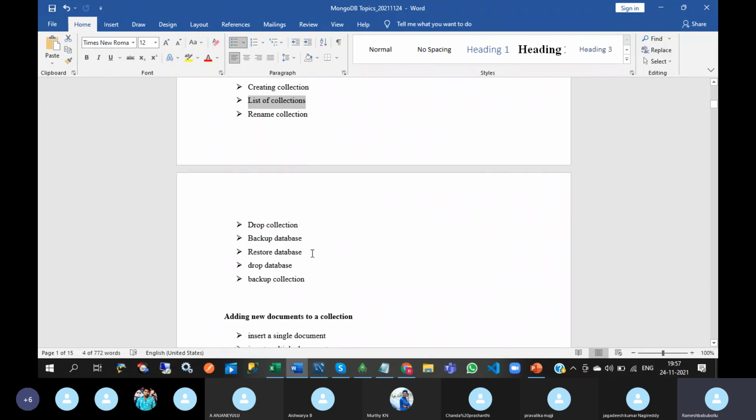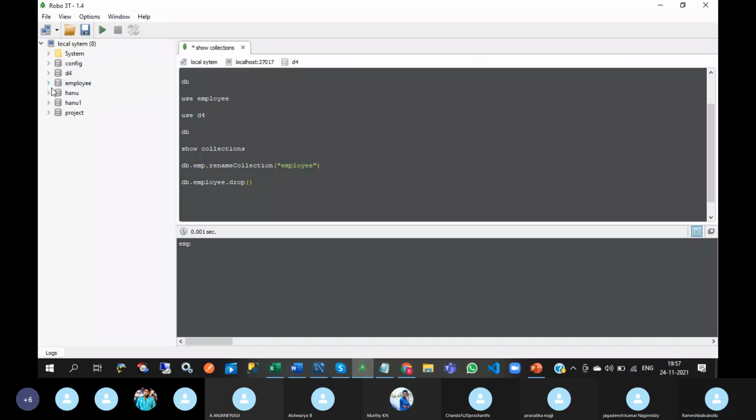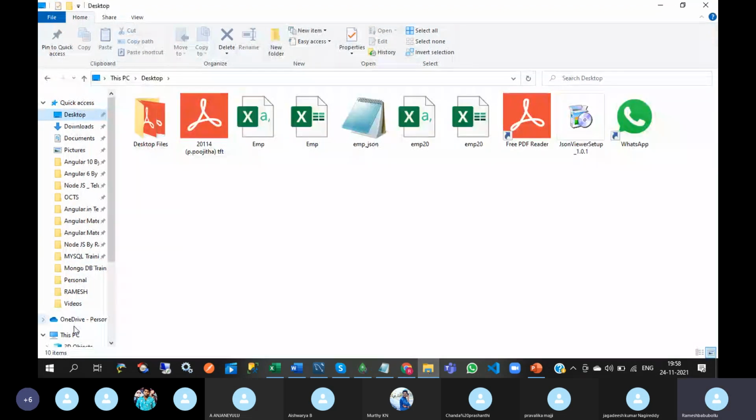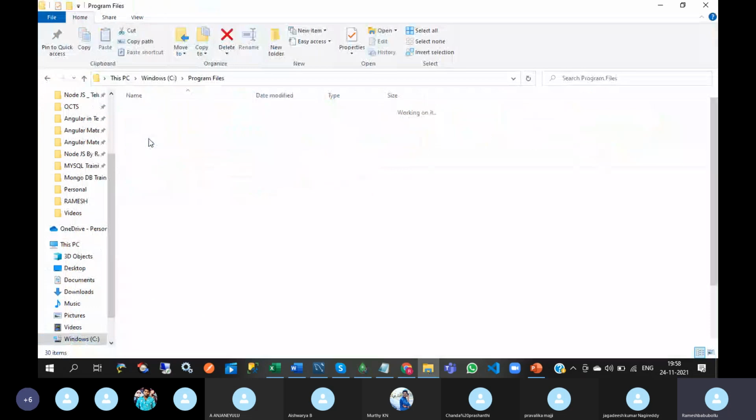Backup database, restore database. I want to do the backup for the project database. These are all databases. Project database, I want to do the backup. So what is the procedure? First of all, you need to go to the MongoDB installation path. C drive, program files, here MongoDB is there.